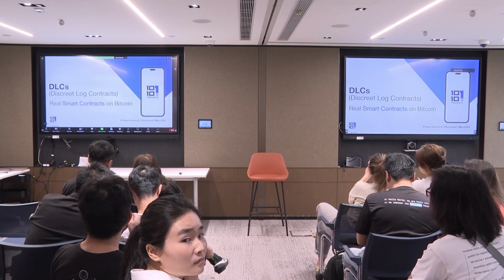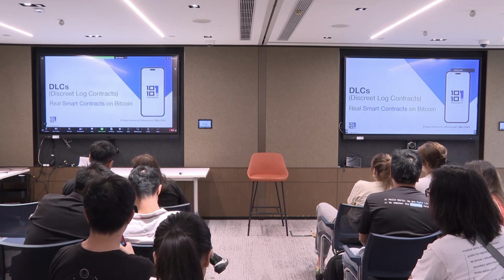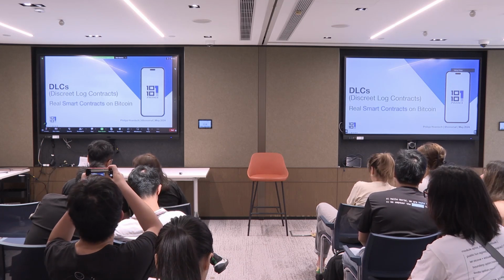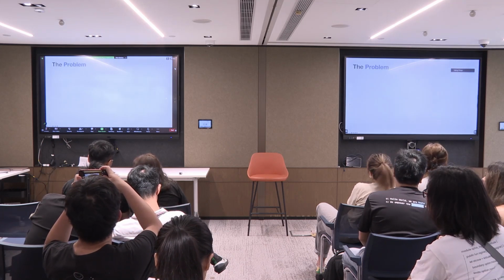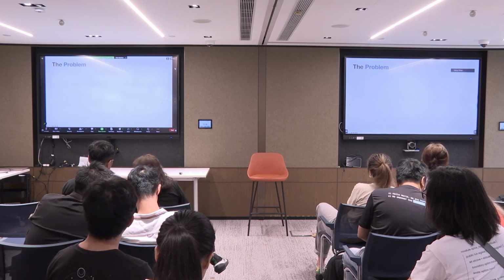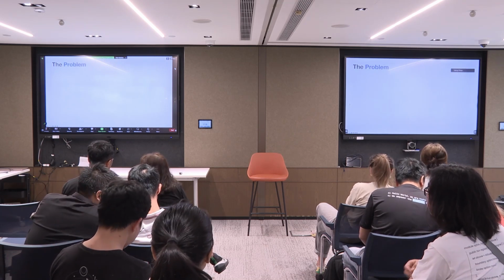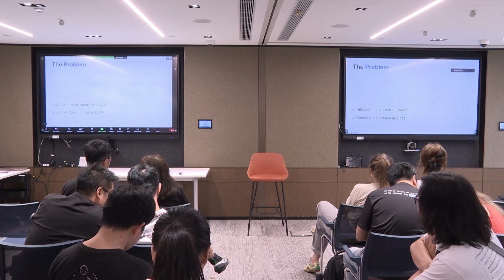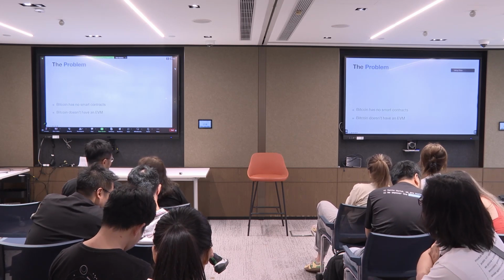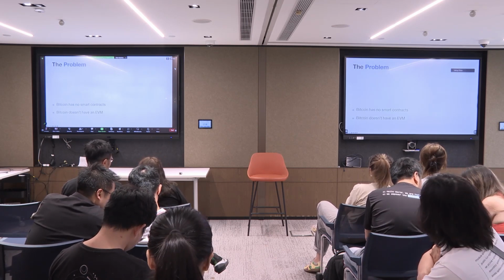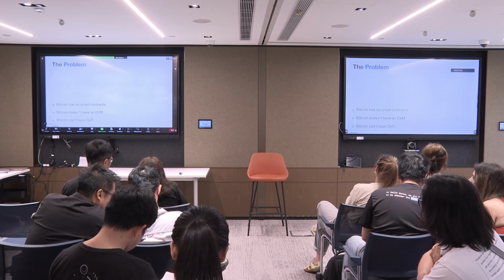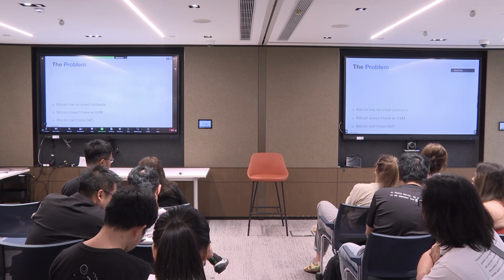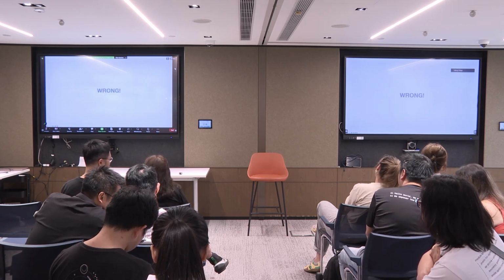Let's start. So what are DCs? Discrete log contracts. What problem do we want to solve? We want to solve the problem that Bitcoin has no smart contracts. There is no EVM on Bitcoin, there is no Turing complete language, and that's why we can't have nice things like DeFi, right?